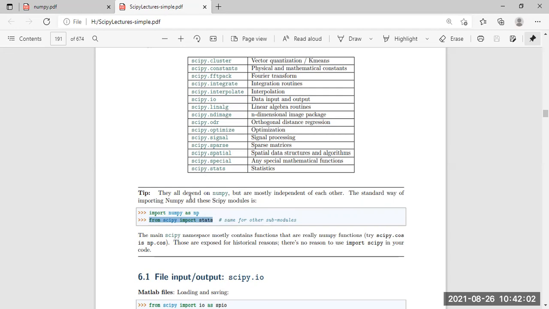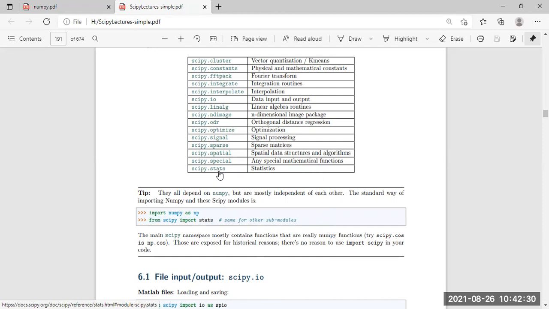After importing NumPy, we import from the package. What is the package? The package is scipy. From scipy import stats. So we are importing the sub package stats, meaning scipy.stats. This indicates from which package we are importing the sub package.